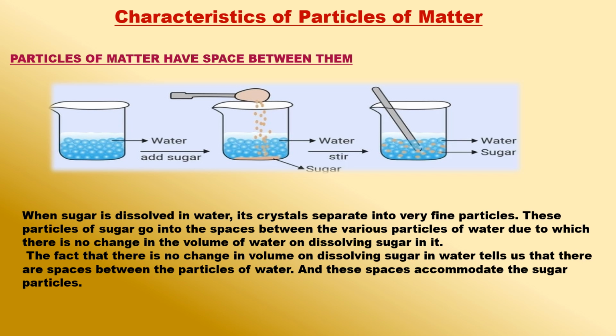When sugar is dissolved in water, its crystals separate into very fine particles. These particles of sugar go into the spaces between the various particles of water, due to which there is no change in the volume of water on dissolving sugar in it.